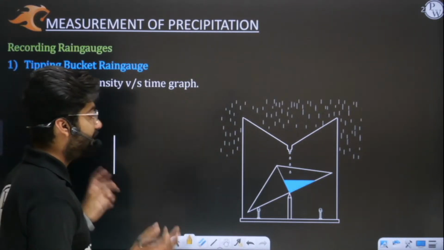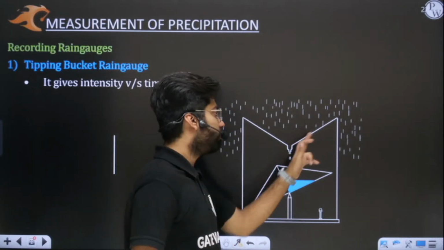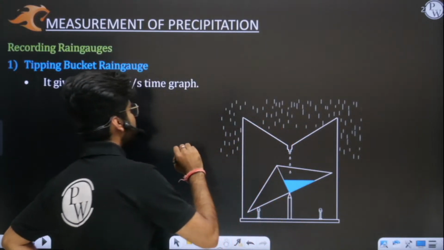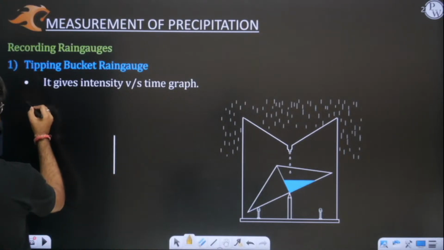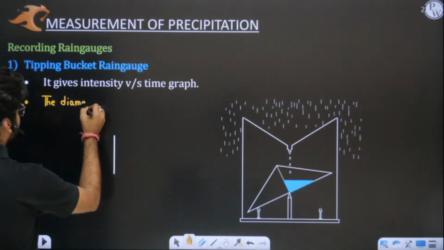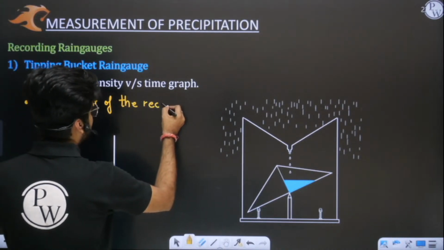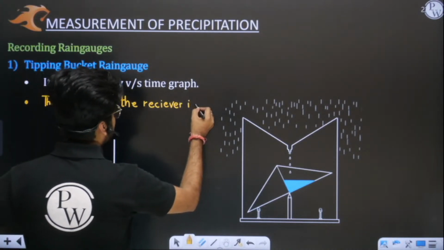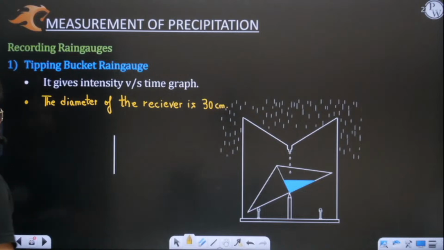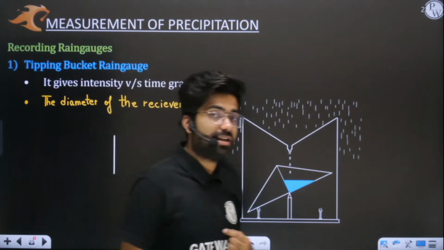What is a tipping bucket? Need to understand, listen very carefully. This is your rain gauge. At the top we have a funnel, so this is a receiver, or you can simply say a collector. Let me write down the very basic point first: the diameter of this receiver is 30 centimeters. This is the first important point. This question has been asked in one state examination.